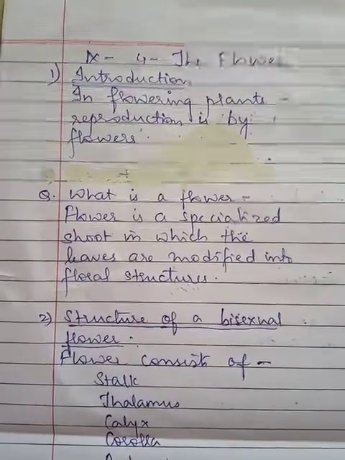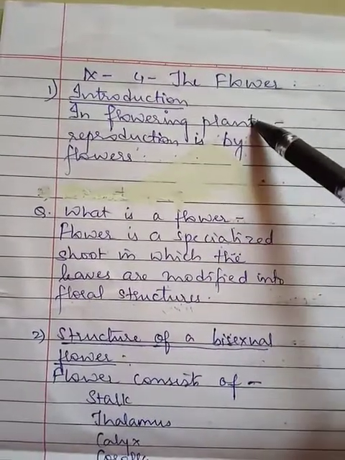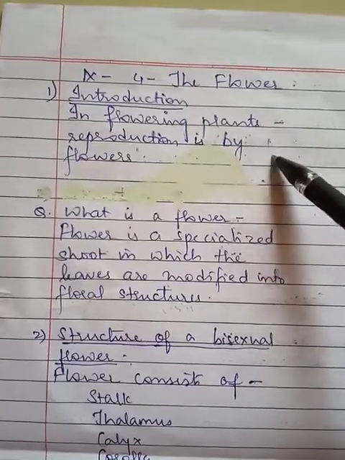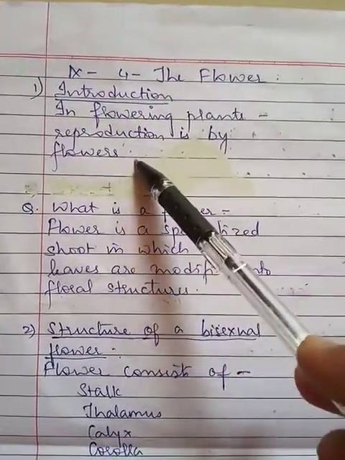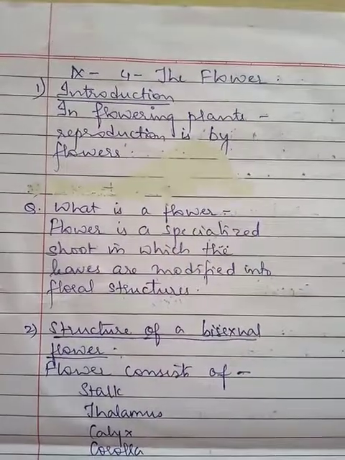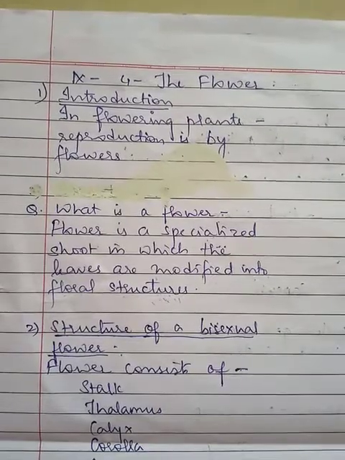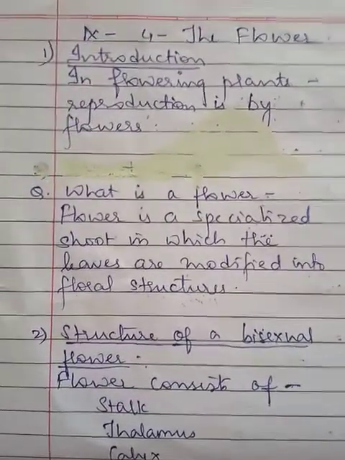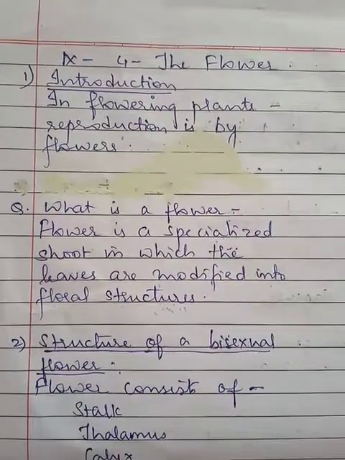So reproduction is a very important process. When we consider the flowering plants, the process of reproduction is performed by the flower. The flower is considered the most beautiful and conspicuous part of a plant. Even you must be liking a flower because it looks very beautiful, right?